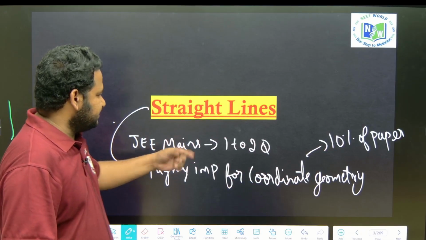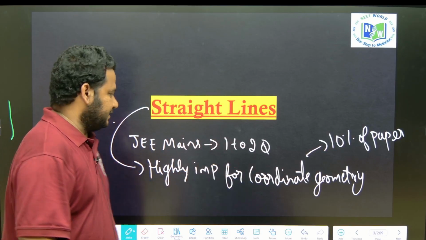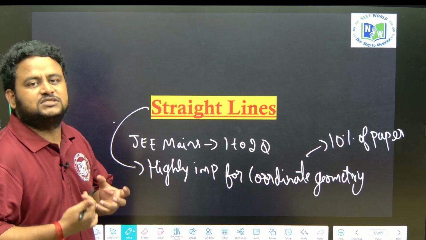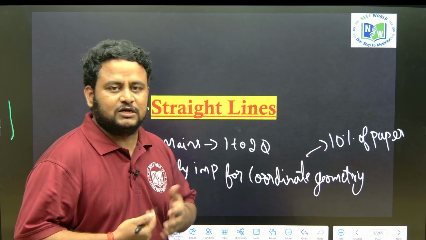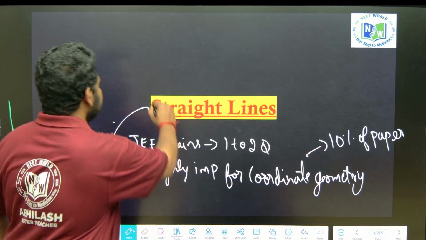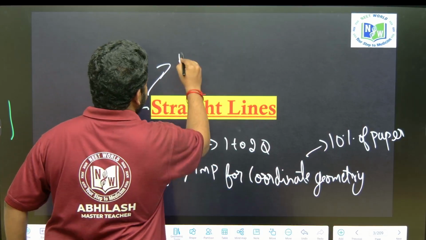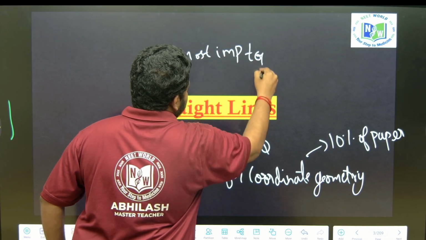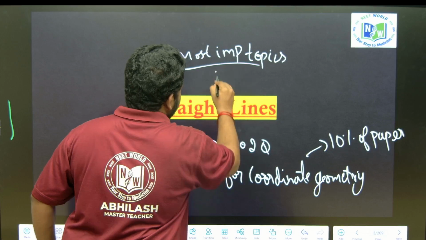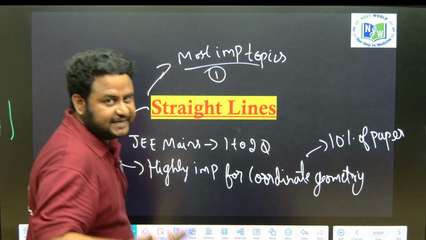Like I told you, in JEE 1 or 2 questions will come. What are the concepts which we have to study and which are the most important topics from which the questions are coming? Most important topics: one, you can consider condition of collinearity.